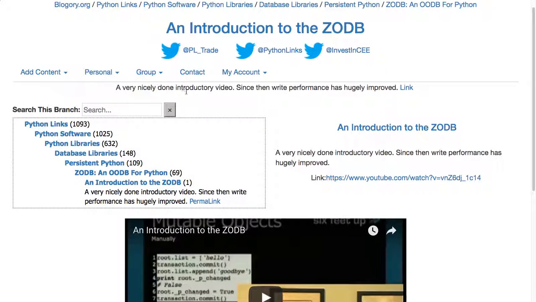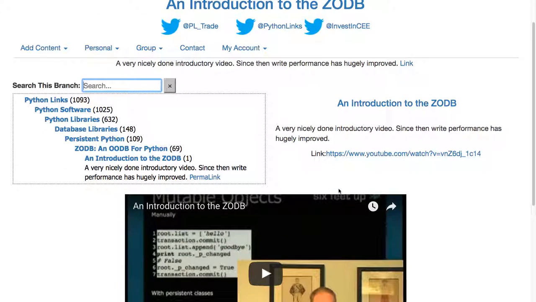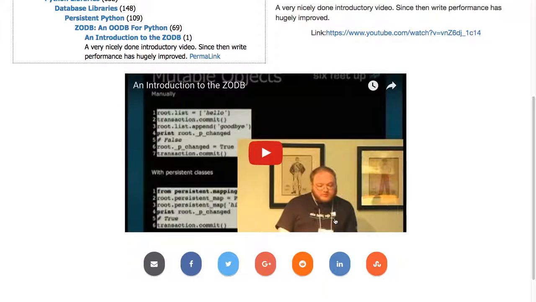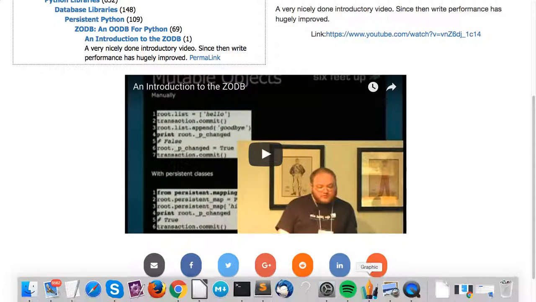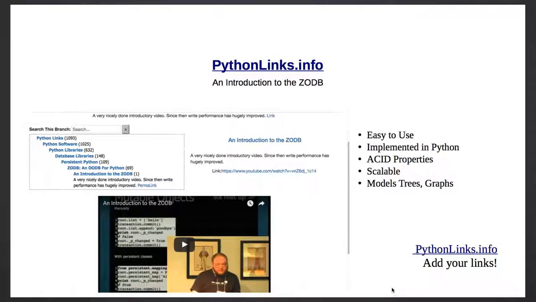You can also search. I know how the tree is structured, but for first timers, what you do is search on ZODB or whatever you need to find, and you'll find it. And then you can click around to other interesting items. Okay, so let's go back to the presentation.